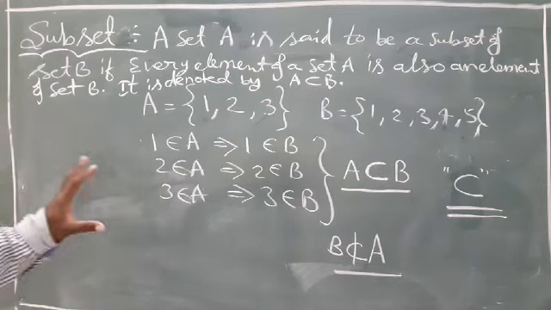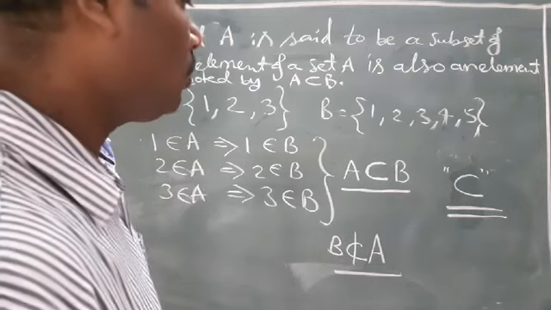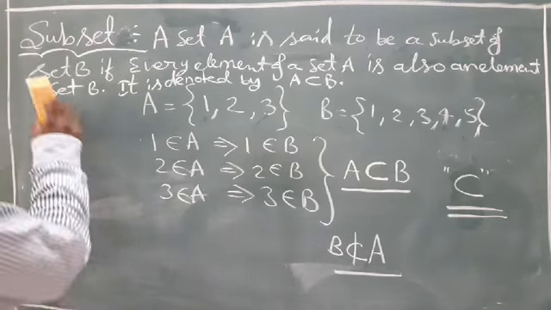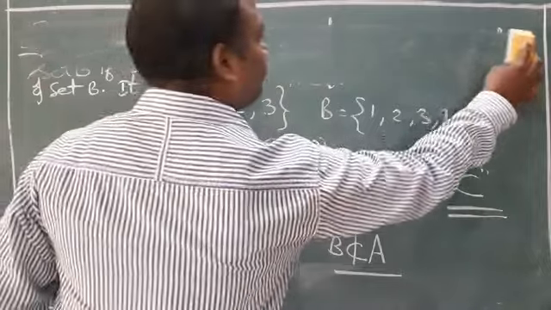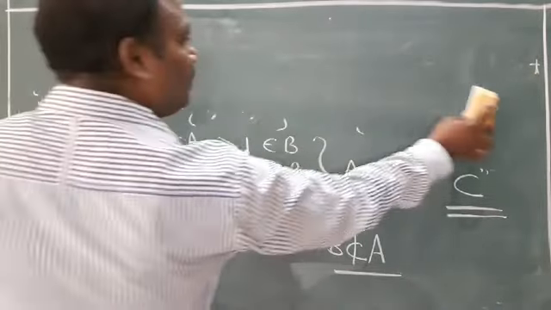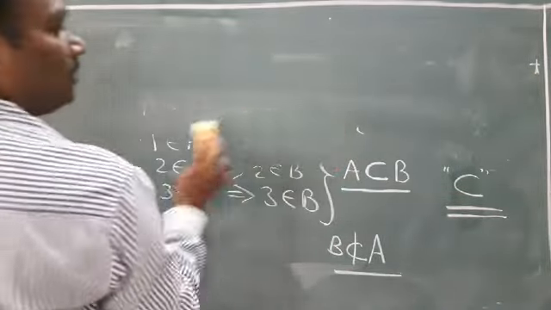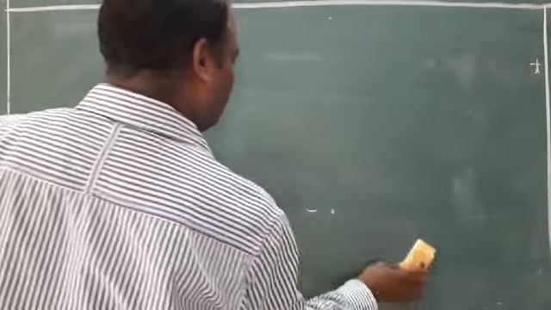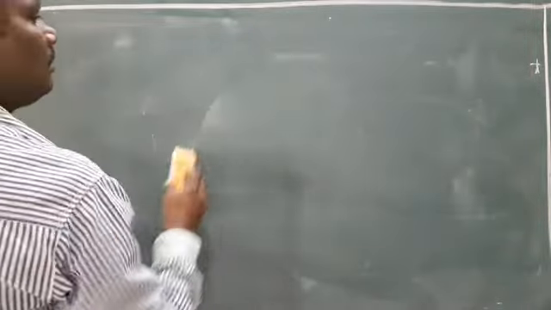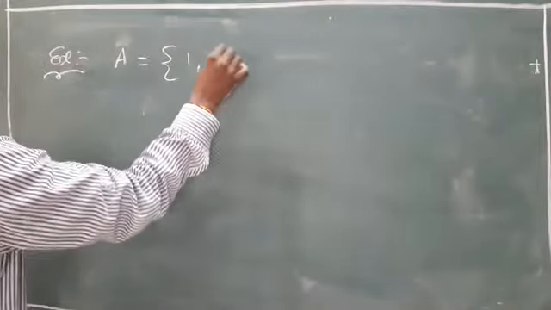This is subset. For example, note points. Here, observe. A is the set of 1, 2.